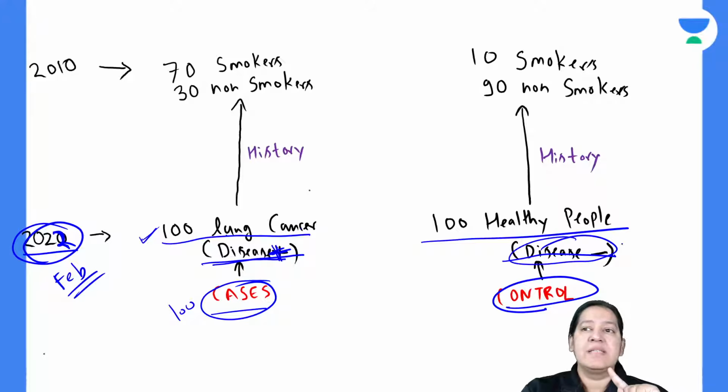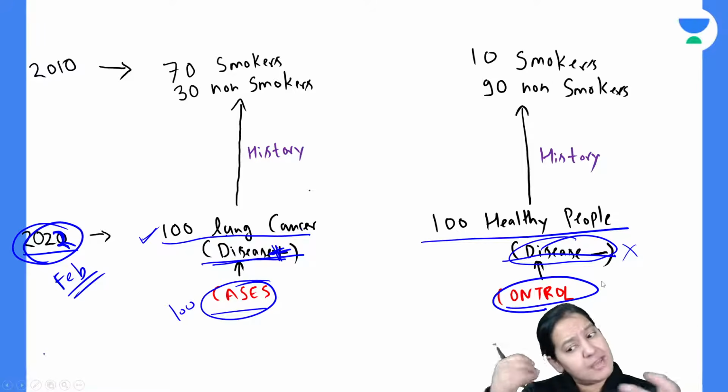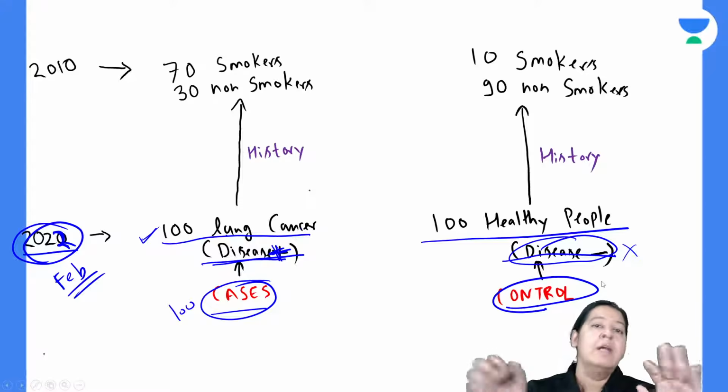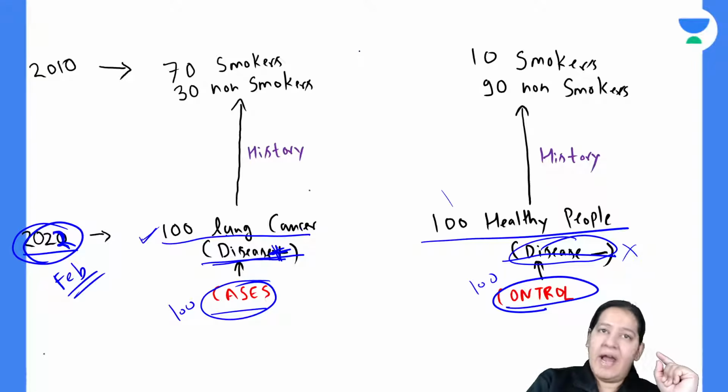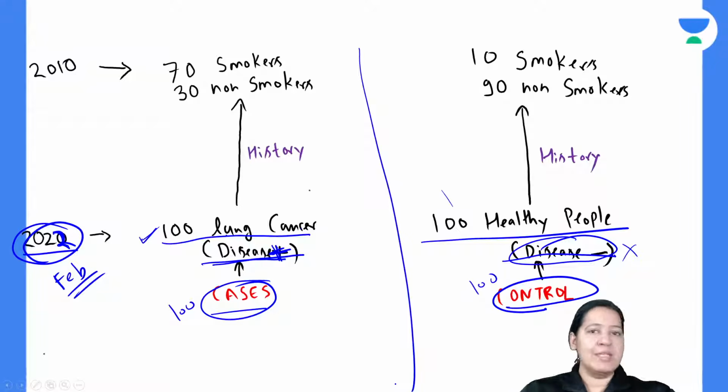They do not have the disease. By disease, I mean they do not have lung cancer. Maybe they have diabetes. Maybe they are hypertensive. Maybe they have some other disease, but it is not lung cancer. So these are my 100 cases. These are my 100 controls. I called them and asked them, all cases please stand on this side. All controls please stand on this side. So I am having 100 cases with me.